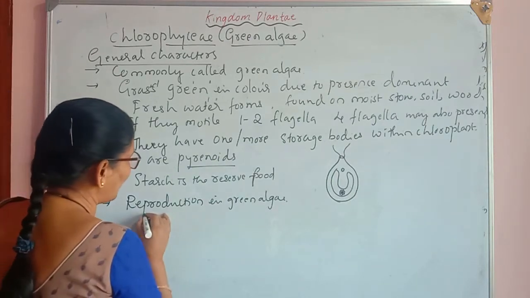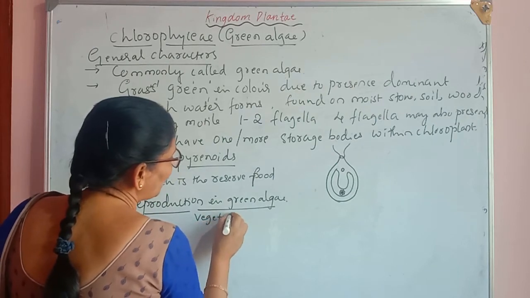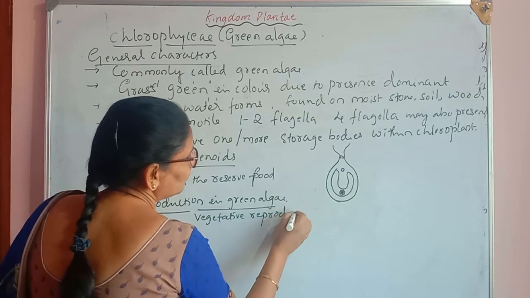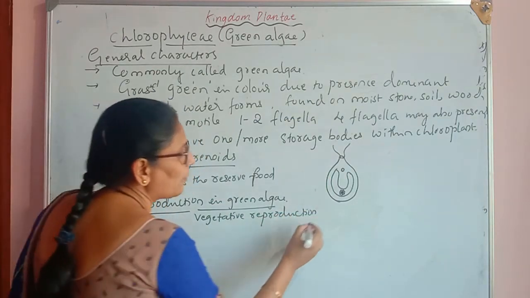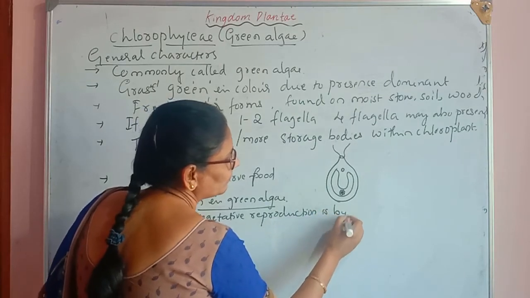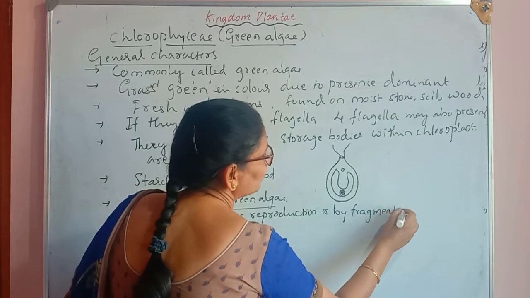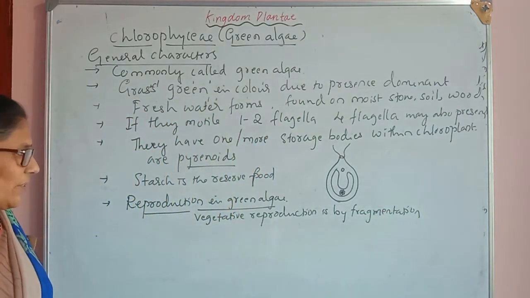They show all 3 types of reproduction. Vegetative reproduction takes place by fragmentation.